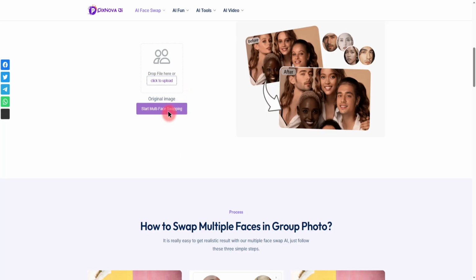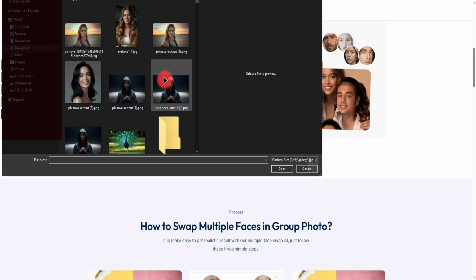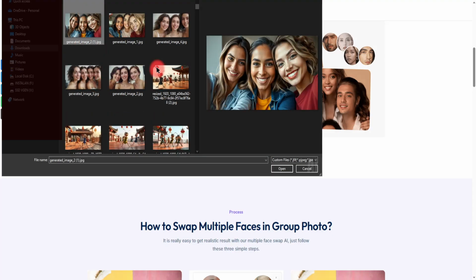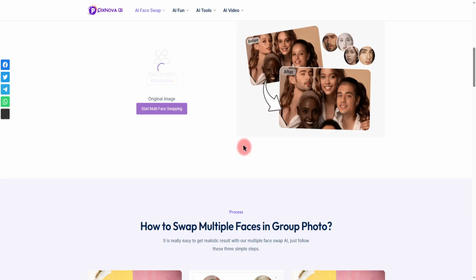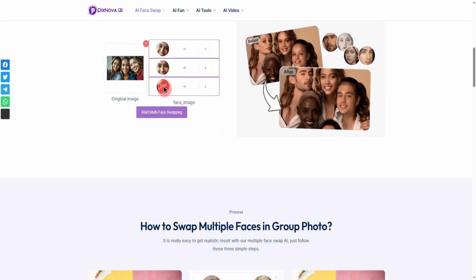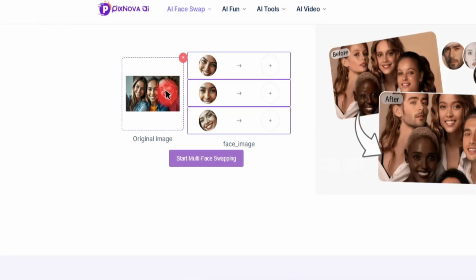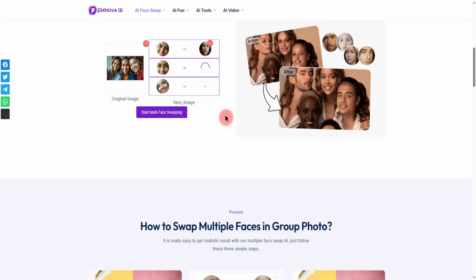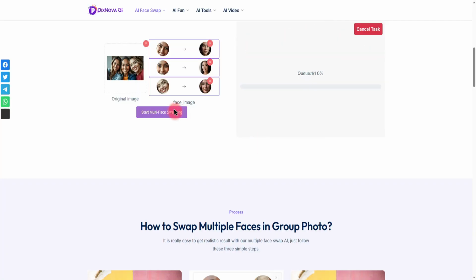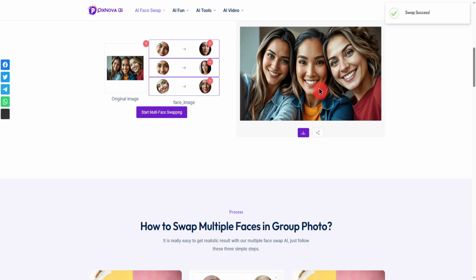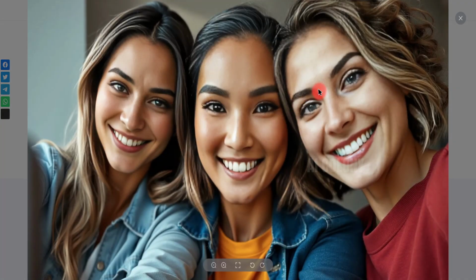Once the image is uploaded, the AI will intelligently detect all the faces present. Now, you simply need to upload a reference face image for each detected face you wish to alter. After you've set that up, click the Start Multi-Face Swap. After a short waiting period, I received this incredible result. And just look at this, it worked flawlessly. Pixnova AI consistently generates exceptionally high-quality results, perfect for polished content creation. Here you can observe the before and after versions and the distinct faces I utilized to orchestrate these face swaps.